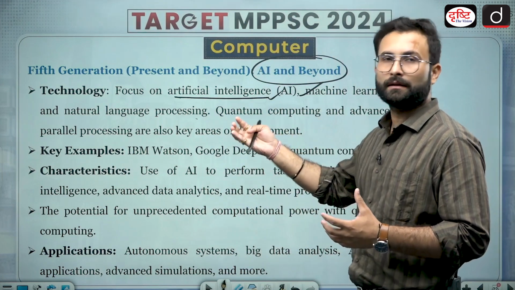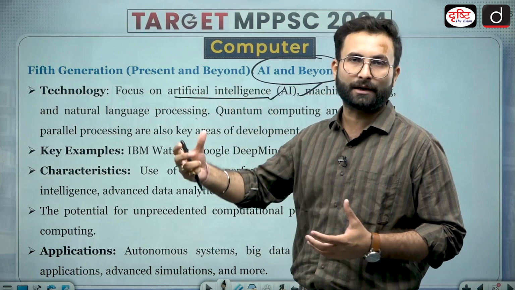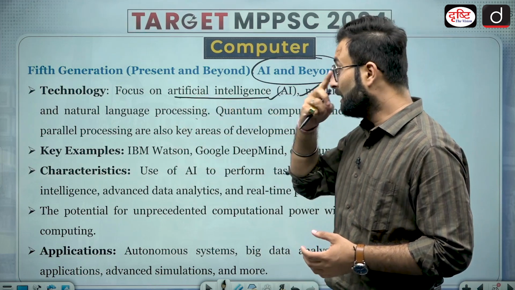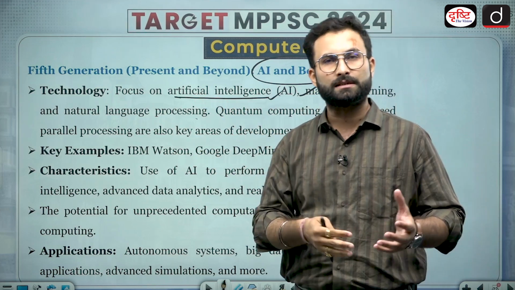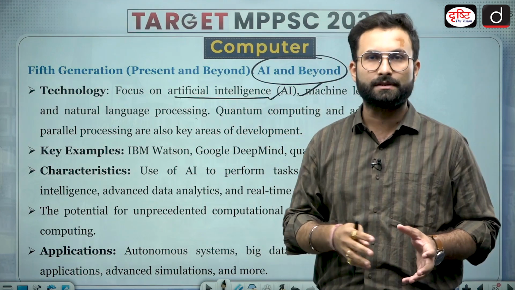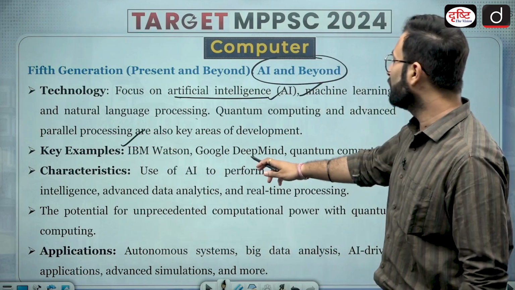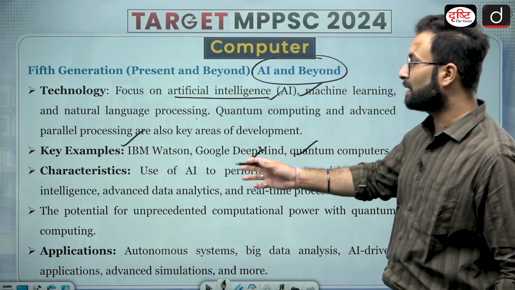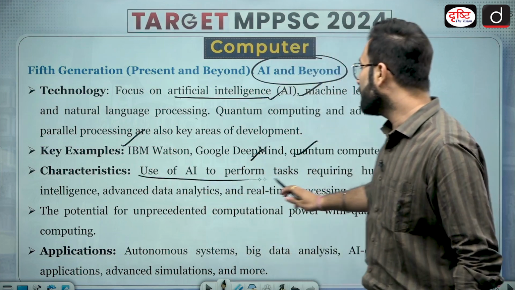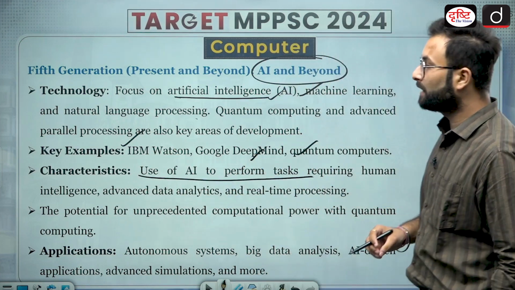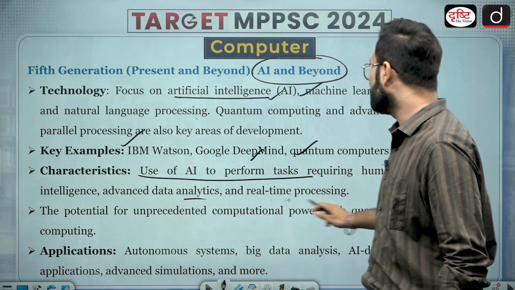Now these are the new and current edge technologies which are used in computers. You must be seeing ChatGPT, etc. These are tools of AI which are being used in today's computers. Now IBM Watson, Google DeepMind, quantum computers, these are the examples. Here you can say use of AI to perform tasks requiring human intelligence, advanced data analytics, and real-time processing.